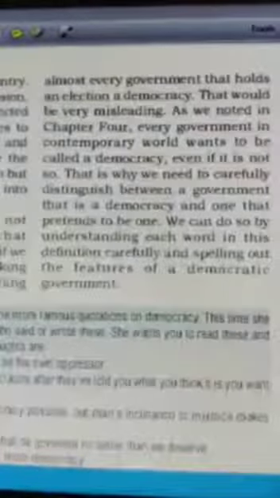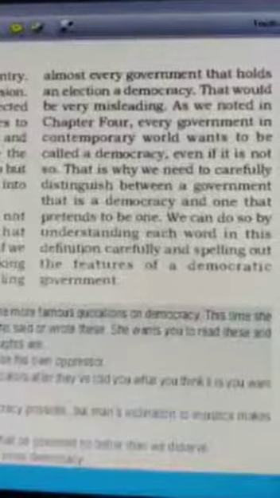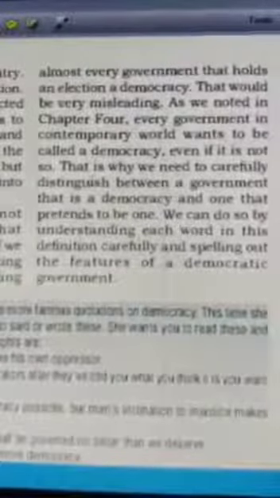As we note, every government in the contemporary world wants to be called a democracy, even if it is not so, because that is a worldwide acceptance nowadays. If you are not a democracy, it doesn't consider you to be a part of the world. So they want to be called democratic, but there are certain countries where democracy is not by the people, it is up to the rulers only. They have their own terms and conditions or the leaders, and on that basis they declare themselves a democracy.